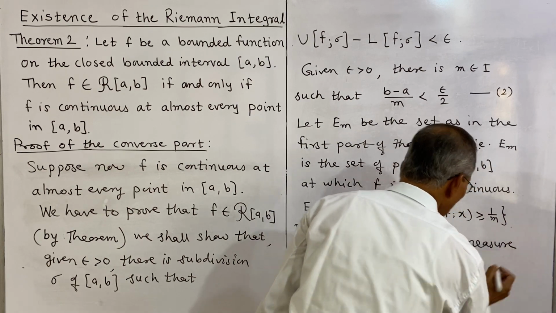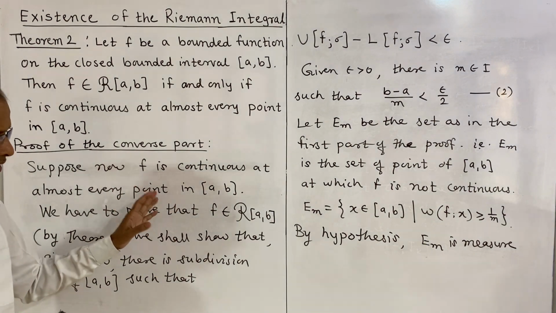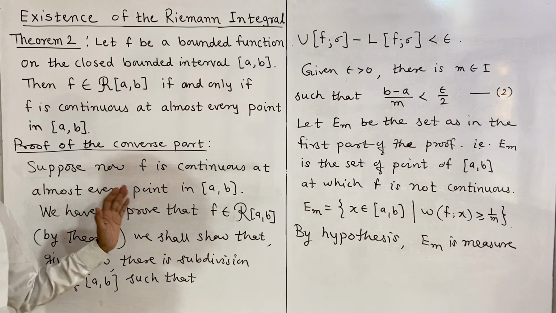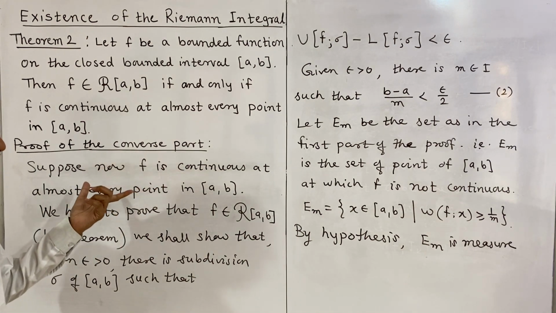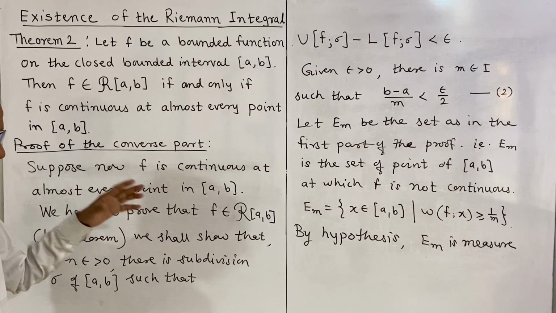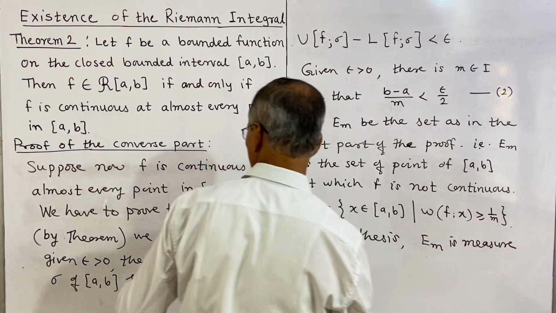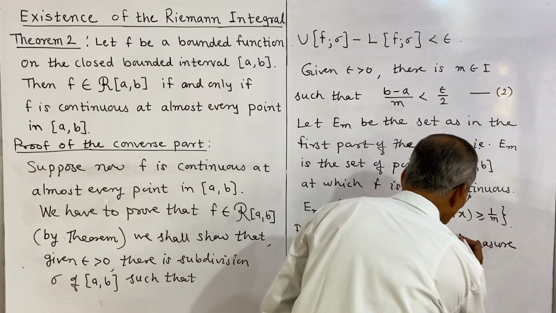A property holds at almost every point in the interval means the set of points where the property does not hold is of measure 0. So em is the set of points where f is not continuous, and therefore, by hypothesis, em must be of measure 0.